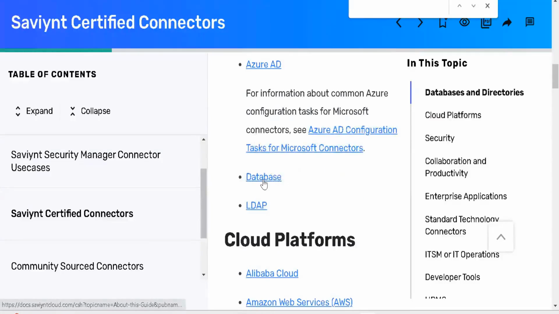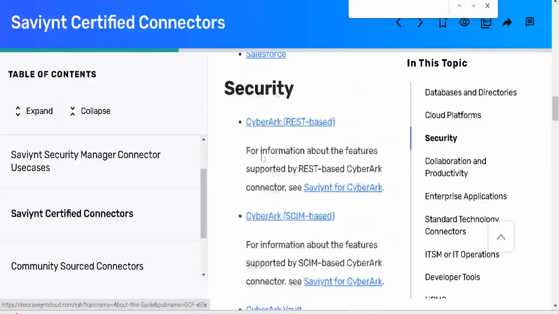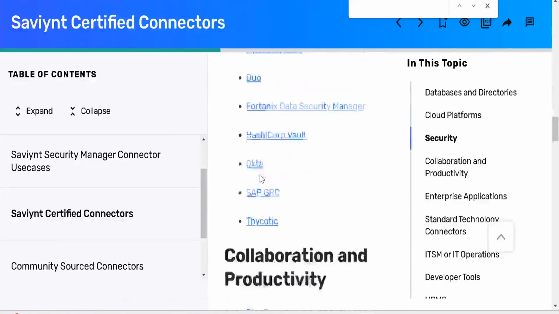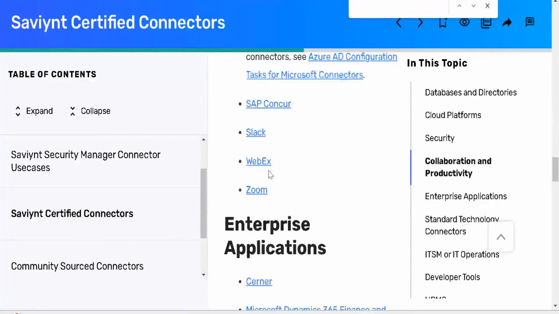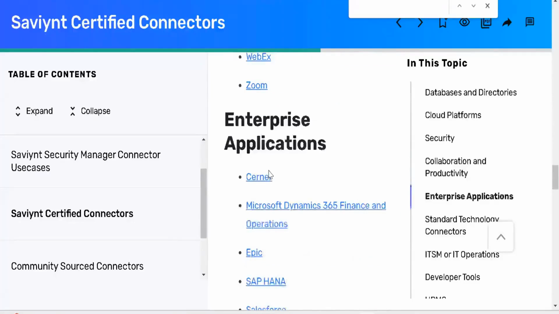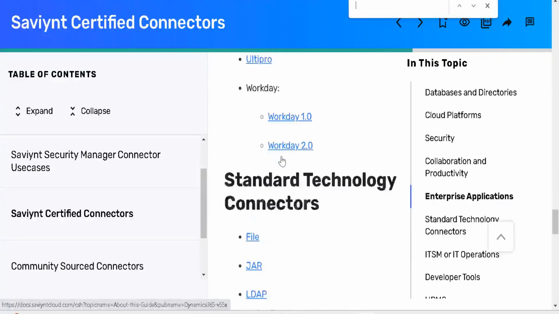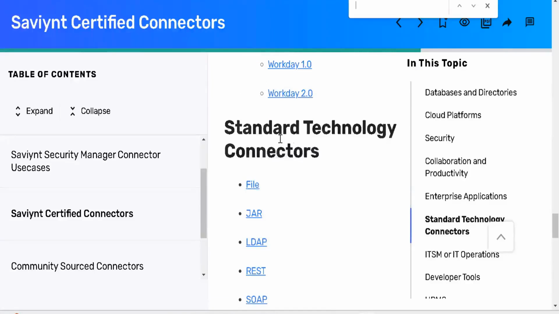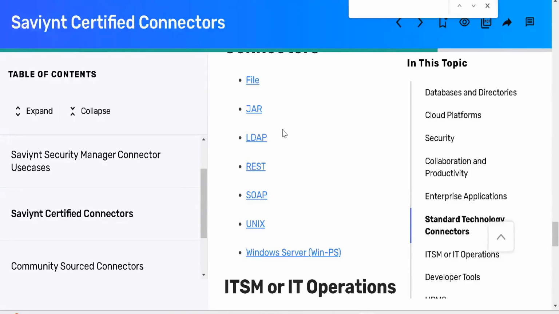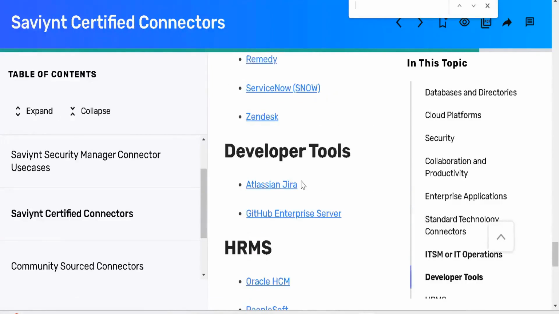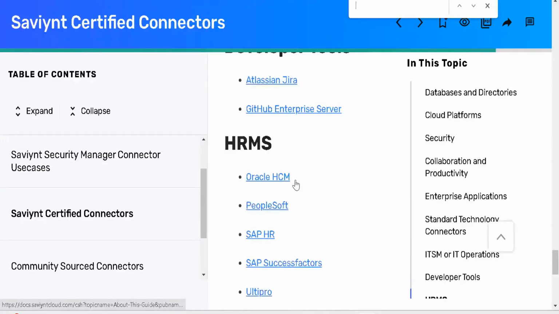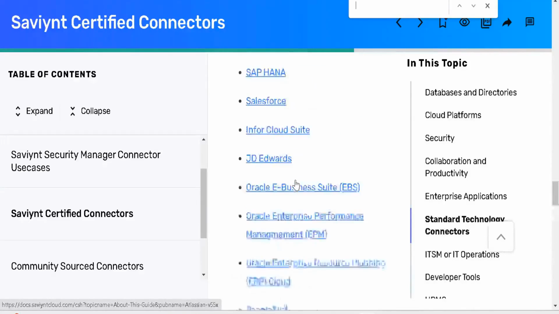So you have your database, security, and collaboration projects. A lot of documentation is available. This is an enterprise application. If you scroll down here, you have a standard connector. You have REST, LDAP, all the types of connectors here. We are interested in the database connector.